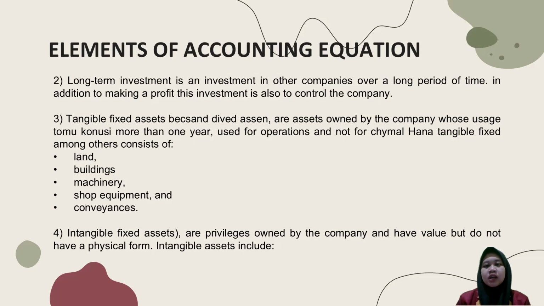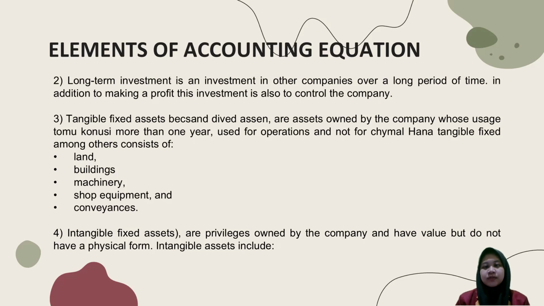Okay, next, number two. Long-term investment is an investment in other companies over a long period of time. In addition to making a profit, this investment is also to control the company. Number three, tangible fixed assets are assets owned by the company with a useful life of more than 1 year, used for operation and not for resale. Tangible fixed assets consist of land, buildings, machinery, equipment, and conveyances.